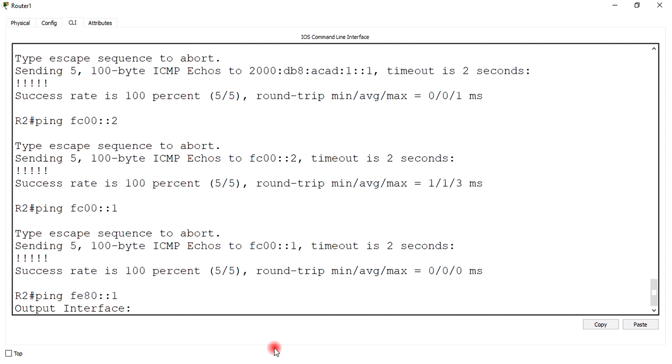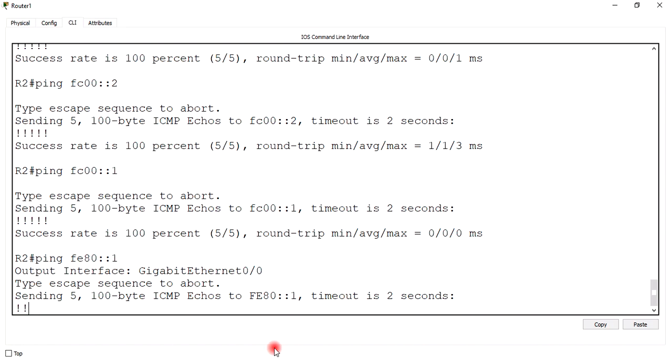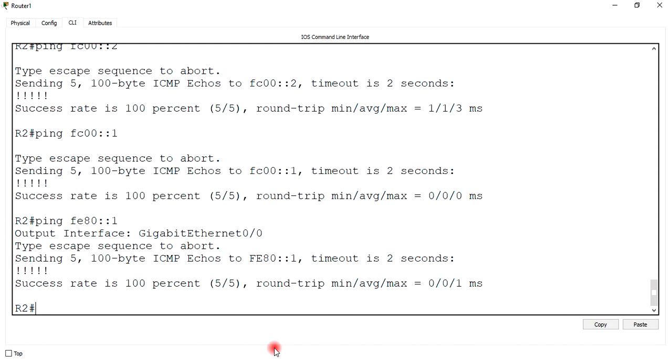See, it's asking for the output interface because different link-local addresses can be specified on different interfaces of the same router. Now let's specify the interface. Now see, I can ping from this interface to R1's link-local address.